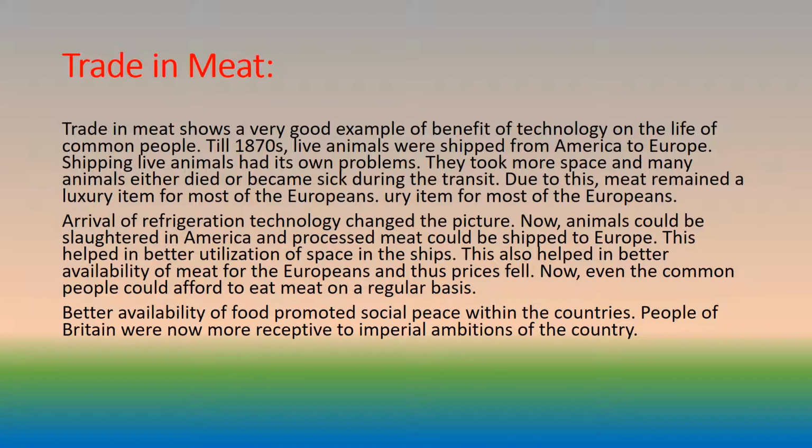Arrival of refrigeration technology changed the picture. Now, animals could be slaughtered in America and processed meat could be shipped to Europe. This helped in better utilization of space in the ships. This also helped in better availability of meat for the Europeans and thus prices fell. Now, even the common people could afford to eat meat on a regular basis. Better availability of food promoted social peace within the countries. People of Britain were now more receptive to imperial ambitions of the country.